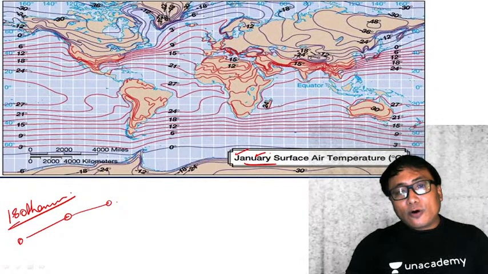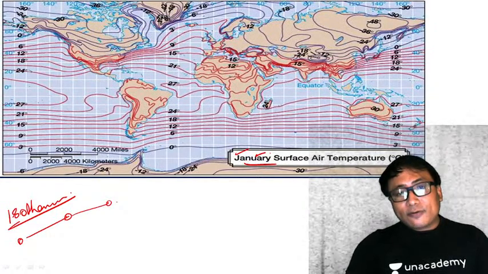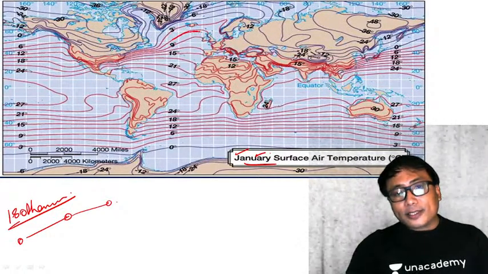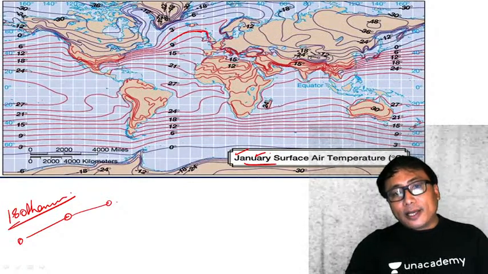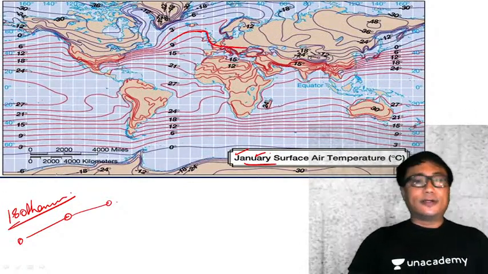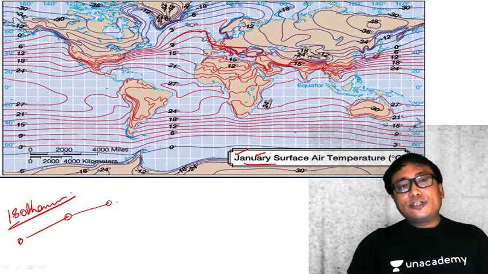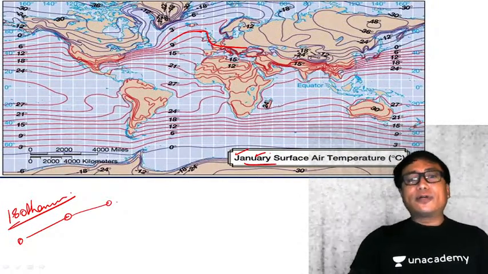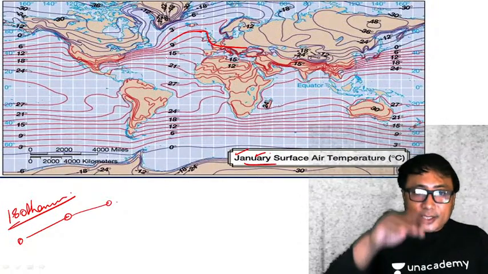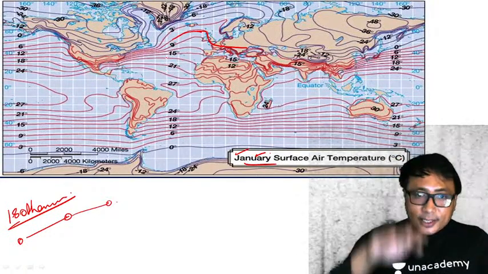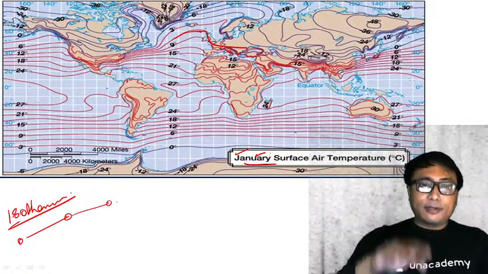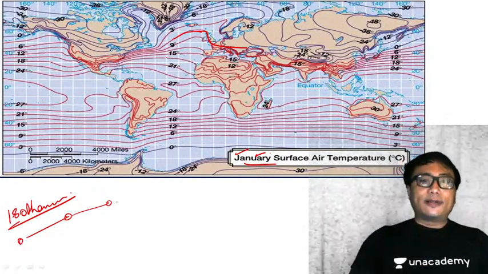You see here, over the water, this is the Atlantic Ocean. Over the water, my isotherm is going up like this. The moment I come to land, it is coming down like this. You see here, which means the change of temperature over the water is very gradual. Whether it is increasing in the summer or decreasing in the winter, it is happening very gradually because of more specific heat.